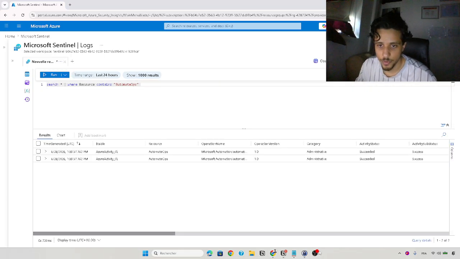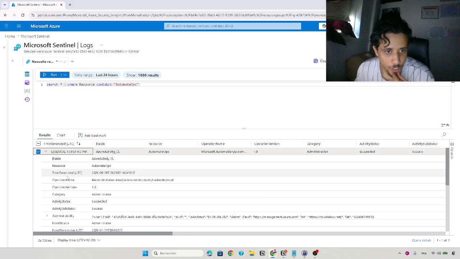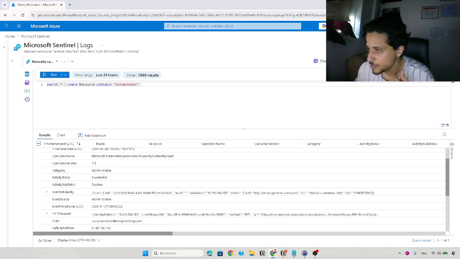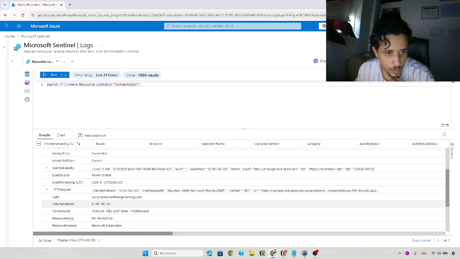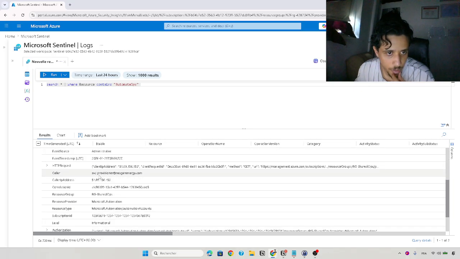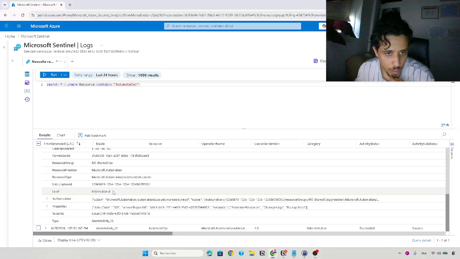It's like this, guys. When you do incident response, it's always like this. You have to search, you have to try to find things. So here we're looking for accounts, SVC automation, because the account is SVC automation.